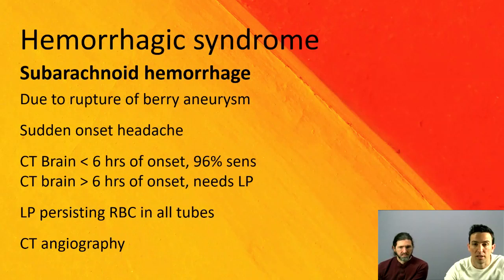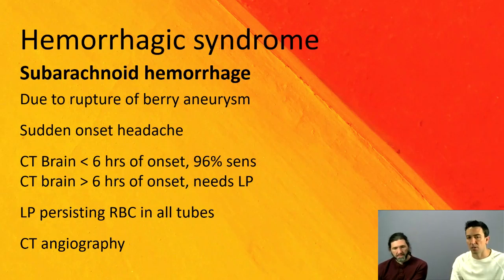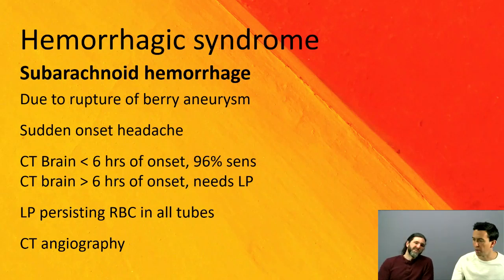Most common here will be the subarachnoid hemorrhage. This one I think we're all familiar with, right? The sudden onset headache, the worst headache of my life. A 6-year-old female comes in with sudden onset headache. What is this likely from? Rupture of a berry aneurysm.